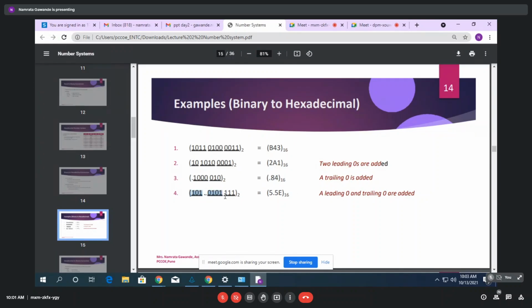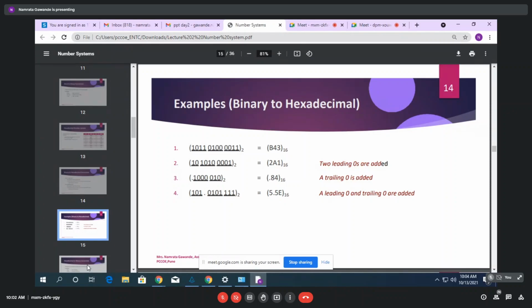Now for this example, you can see a group of 3. Here you have to start from this point. If you make the group, only 3 bits are there, so you have to add 0. That will be a leading 0, right? So 0101, what is the decimal form? 5. Point 0101. You have to start grouping from this point after the decimal point, group of 4. After that, here only 3 bits are there, so you have to add one trailing 0. And accordingly, you have to write the decimal number for that. So a leading and a trailing zero are added.